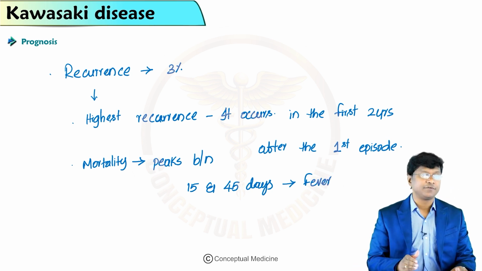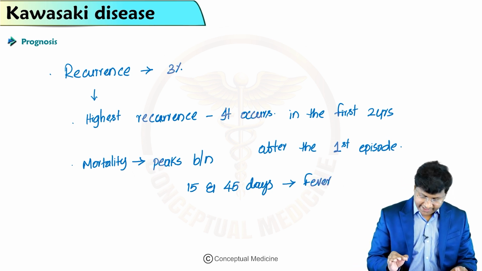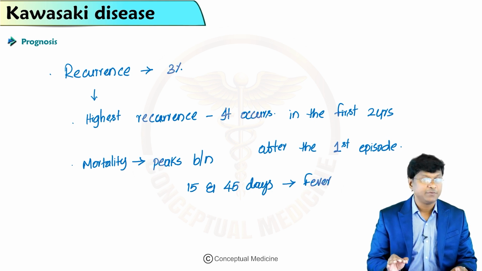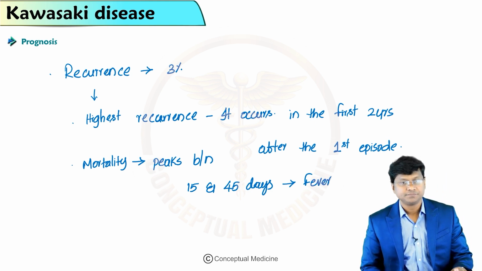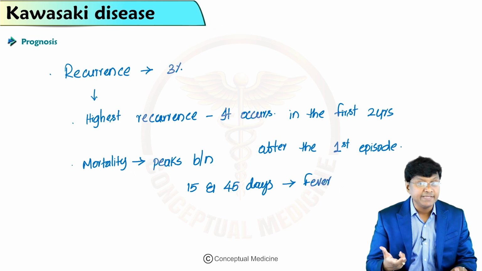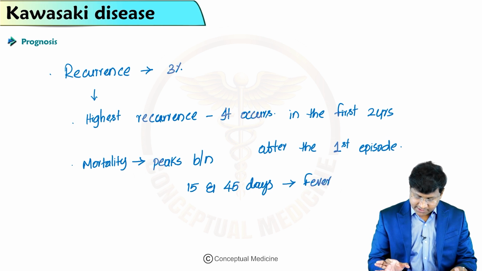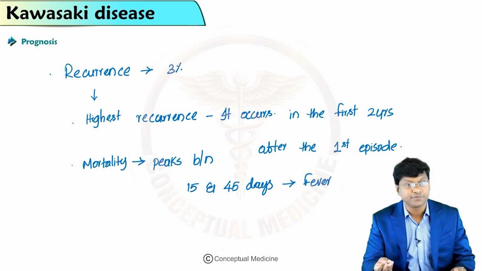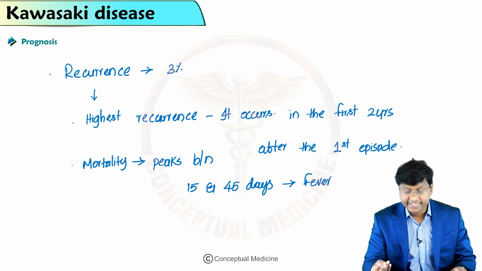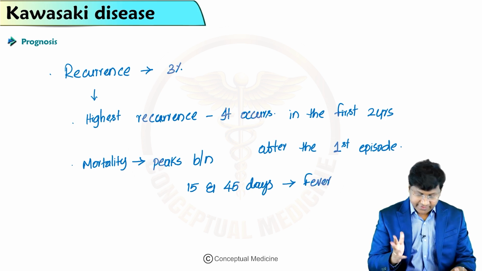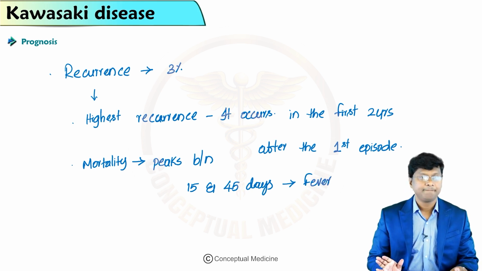At this point, 15 to 45 days after the onset of fever, there is development of coronary artery vasculitis and a hypercoagulable state, and that is the reason why the mortality is very high.